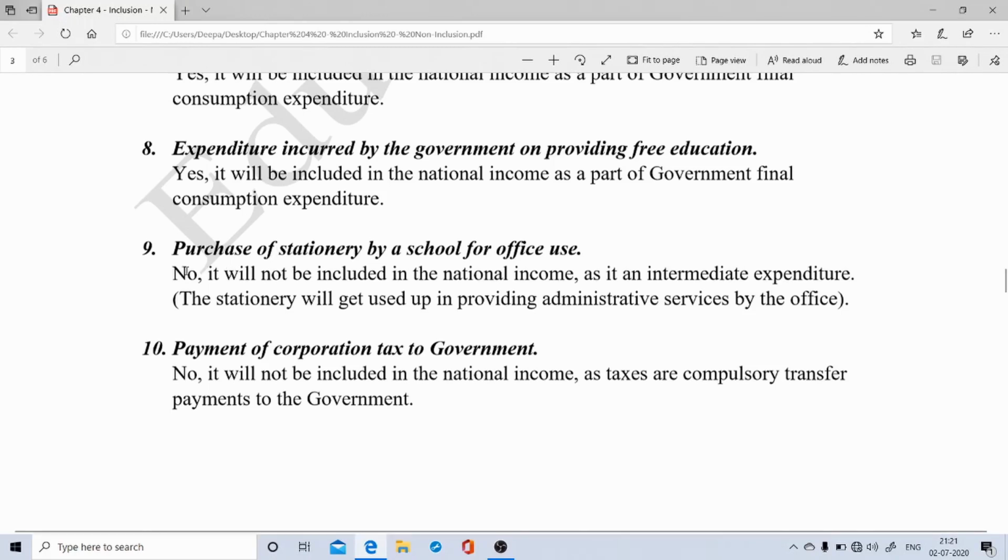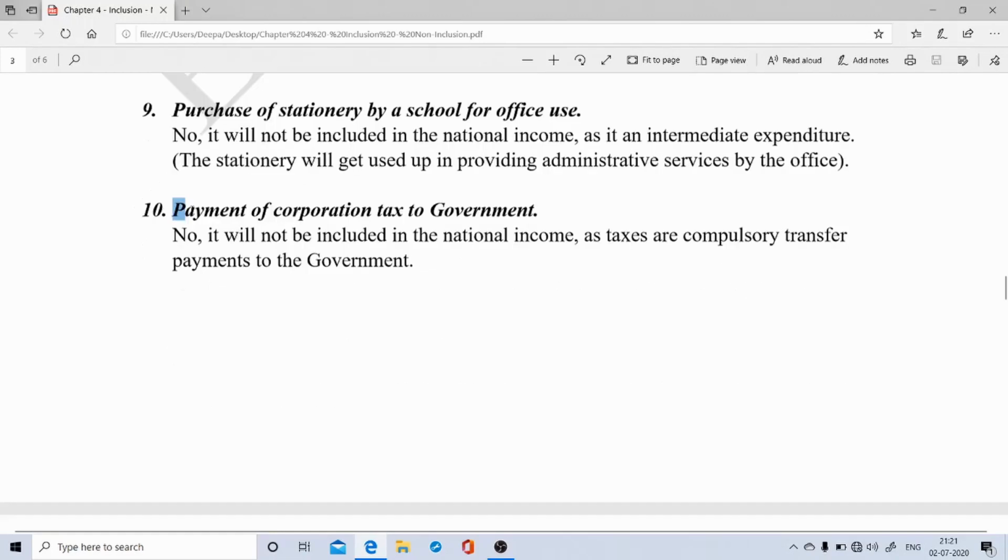Since it is going to get used up, such a purchase of stationery will be treated as an intermediate expenditure, and therefore it will not be included in the calculation of national income.